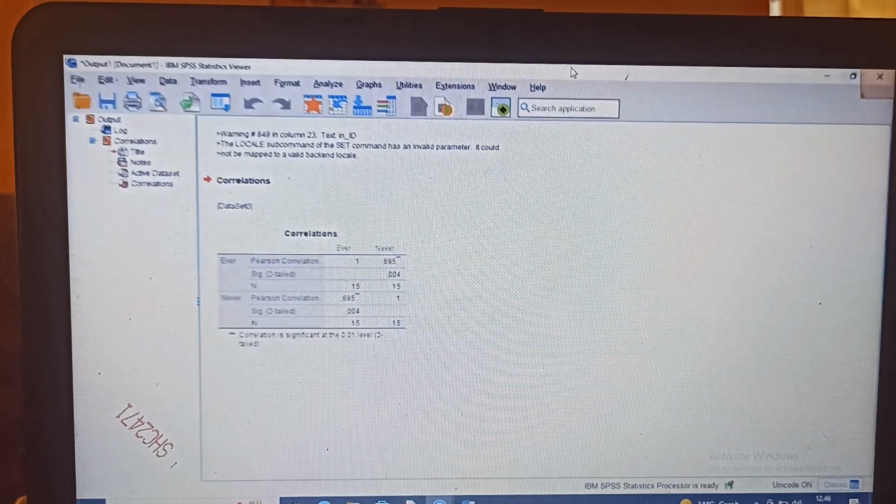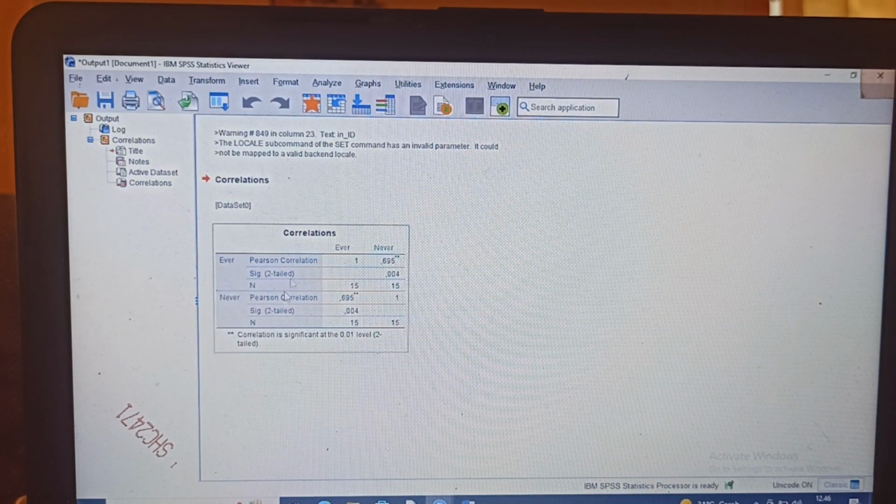Because it is a correlation, the data shows that the correlation is significant at the 0.01 level, two-tailed. And this is the data I get from SPSS for my final exam.